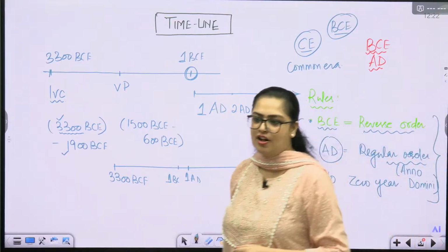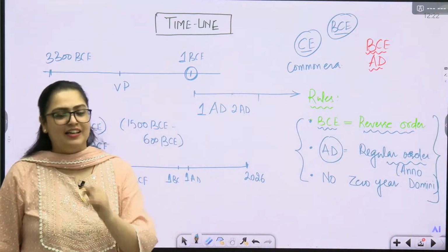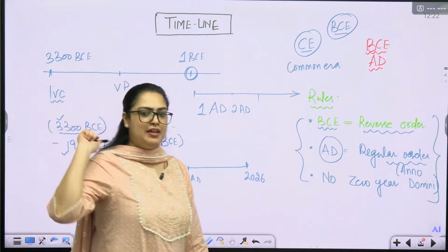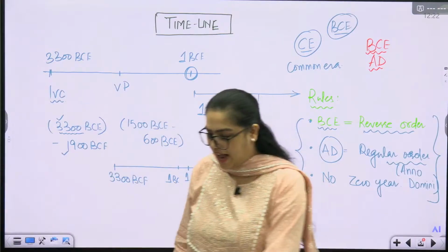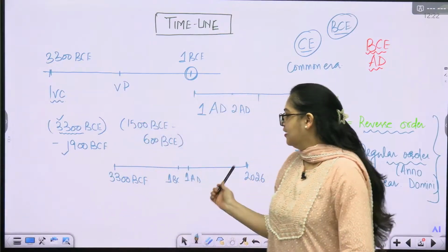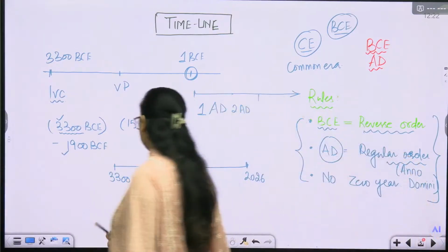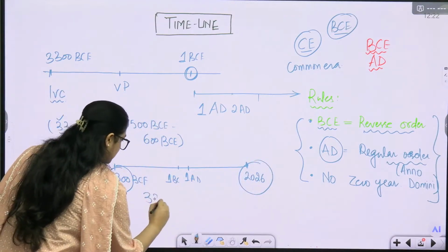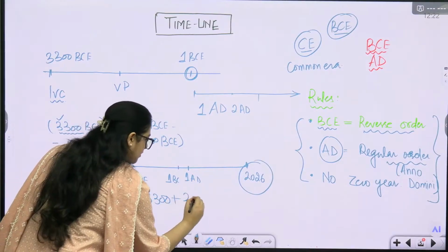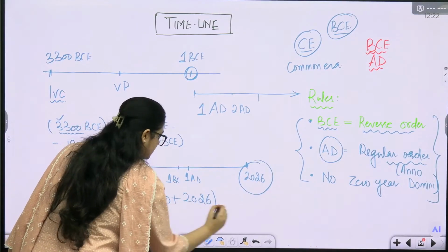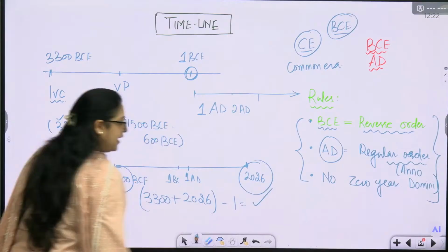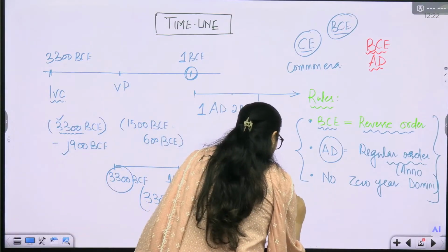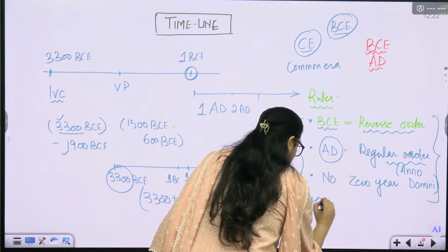So how many years now? Tell me. Exactly. This is the number of years that have lapsed between the beginning of the Indus Valley civilization and today. What we do, we add the years between them, just add these numbers, simple as that, and then subtract 1. You will get the number of years lapsed.